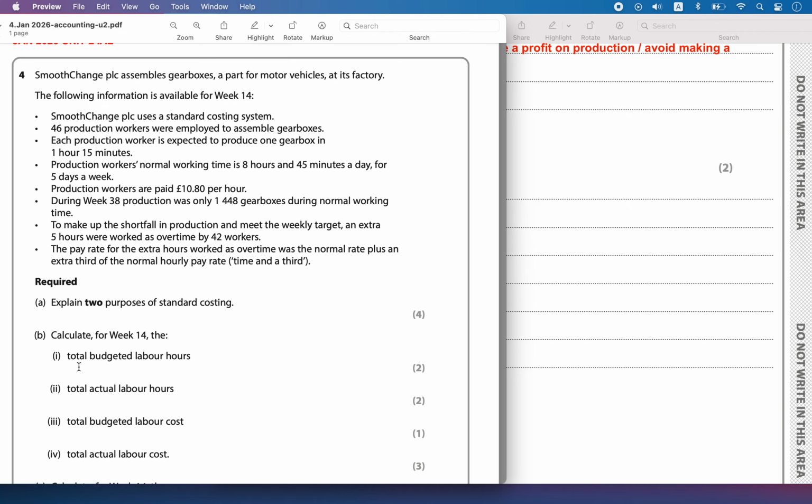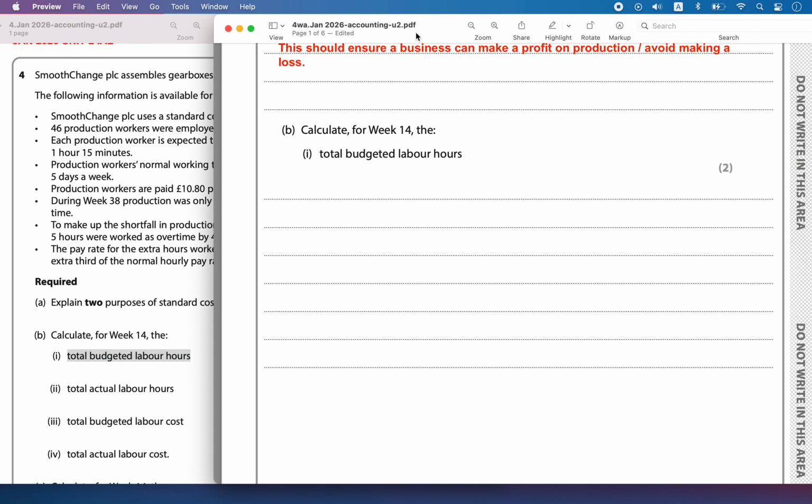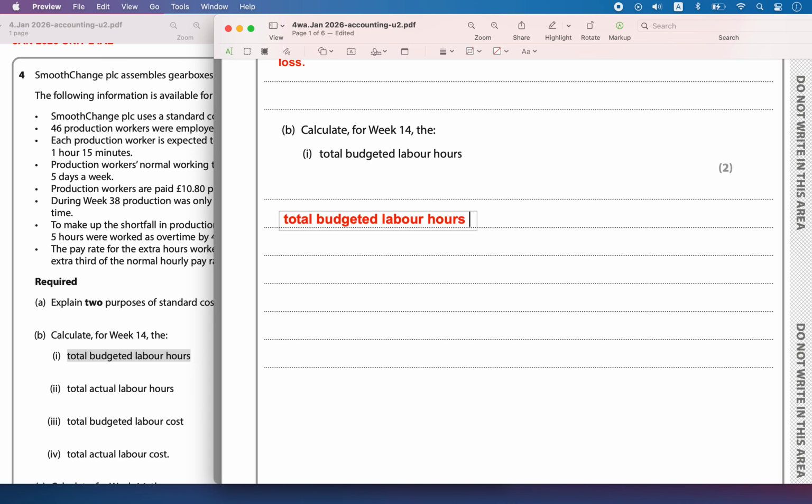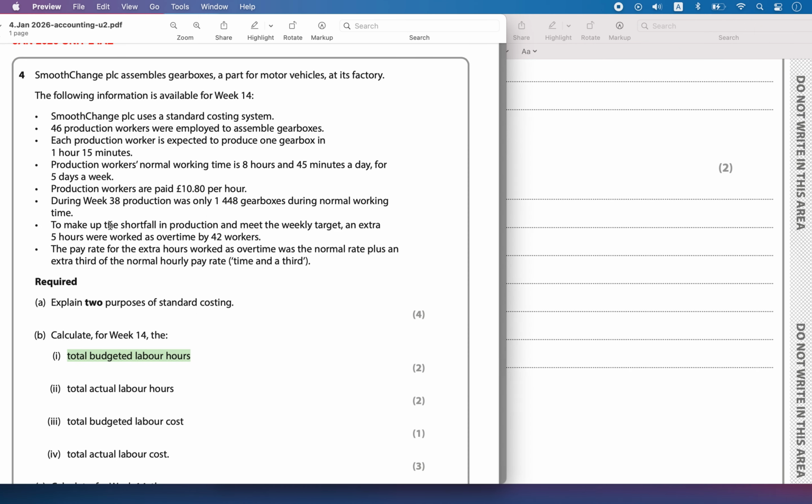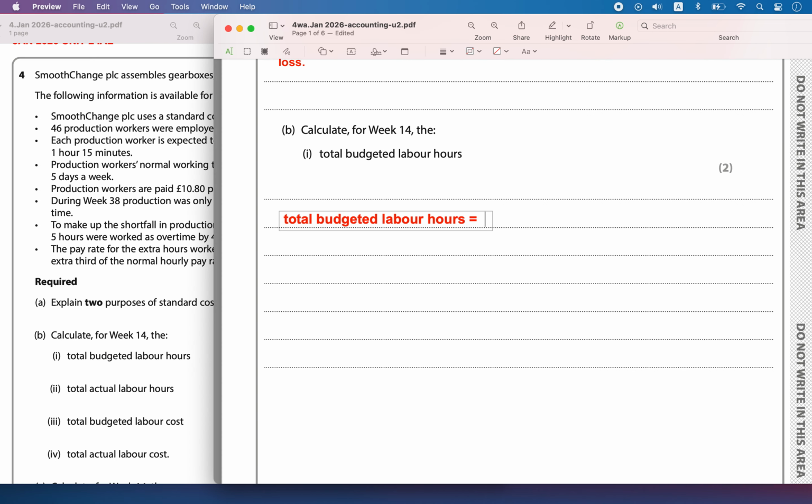Part B of the question says, calculate for week 14 the total budgeted labor hours. So what were the budgeted labor hours that were estimated? How many hours will it take is the question.